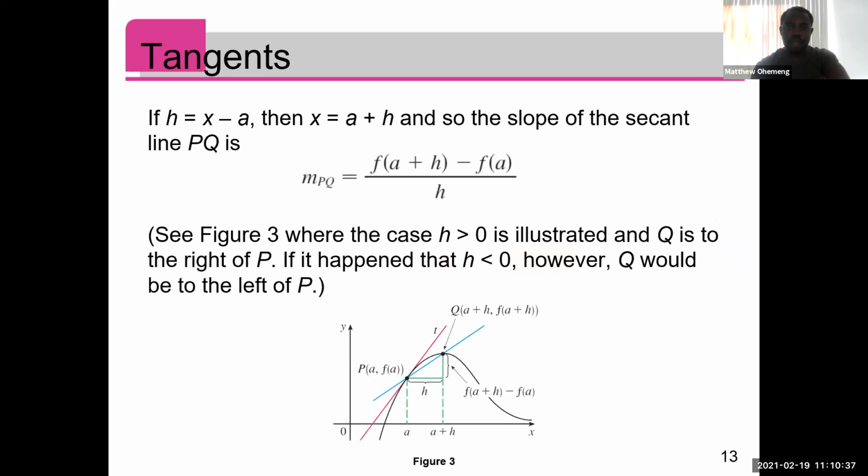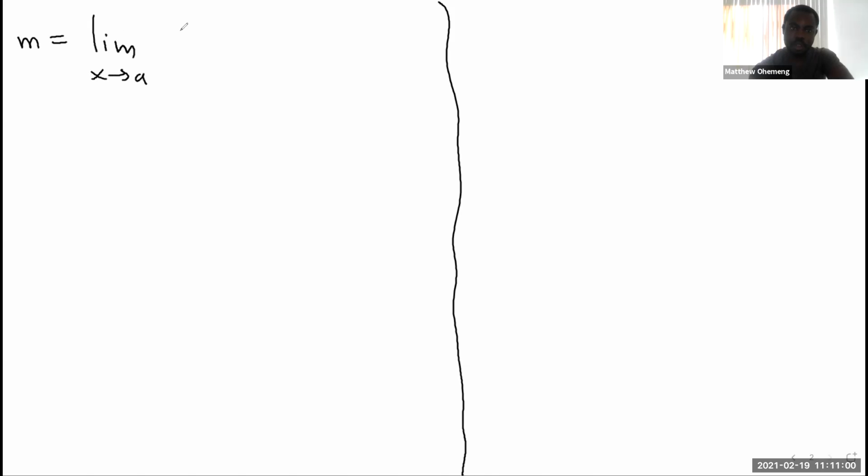Now, there turns out to be a much, much more simplified formula than what we have, right? So with this one, let me take you to the whiteboard and show you something. So we just established that the slope of the tangent line is given by a limit as x approaches a of f of x minus f of a all over x minus a, right?